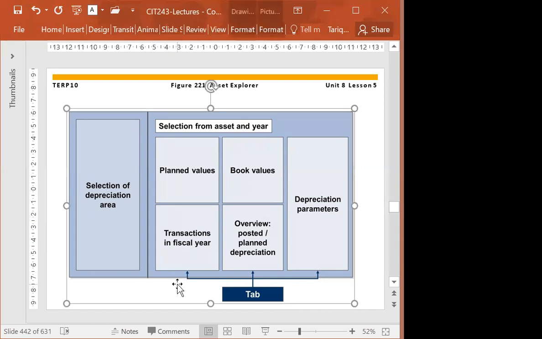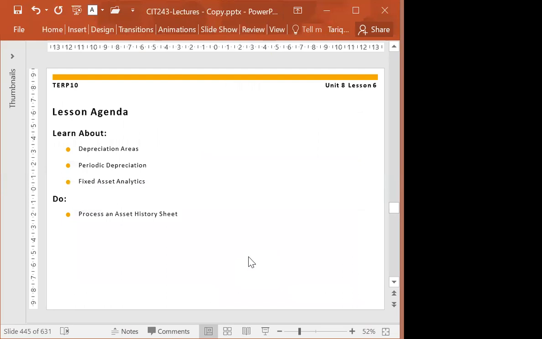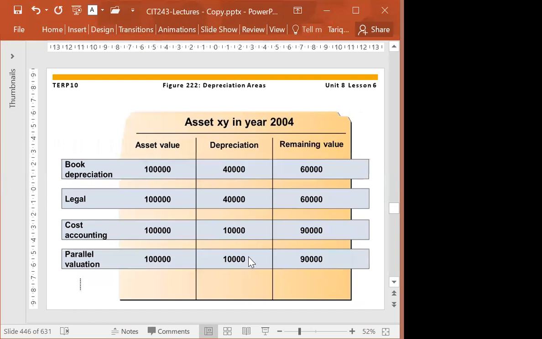I believe we have one question on this Assets Explorer, and they may ask about all these 6 points which are mentioned here. What you can see available on the Assets Explorer screen. So it could be a selection of depreciation area, planned values, book values, transaction or fiscal year. So they may ask you from these options. Now we have like period net activities for a particular fixed asset, depreciation or periodic depreciation and fixed assets.